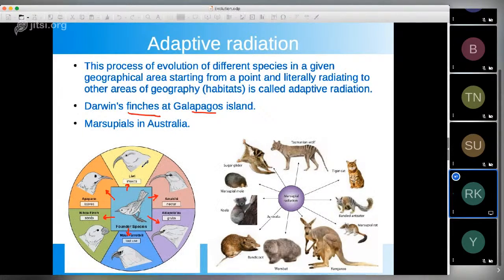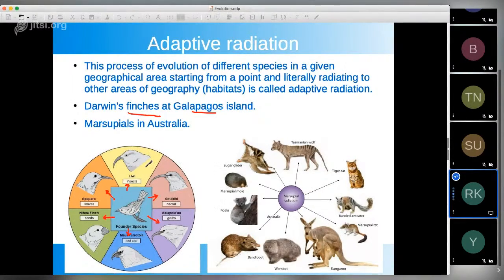So basically, in all this, the shape of the beak changed, depending on the environment they were in and how they got selected. I'm not saying the requirement, because this is not correct in terms of evolution, although it is true in some sense that based on requirement we get selected.